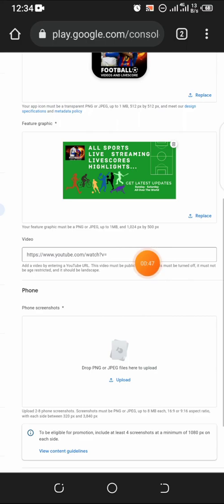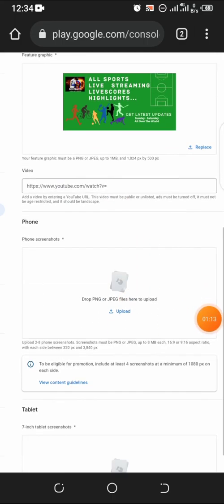If you have any video to describe your app, you can just upload the video on YouTube. After uploading it, make sure that it is unlisted. If you have a YouTube channel, make sure it is unlisted. You can see the instruction here, then paste the link right here. But it's not compulsory, that's why it's not starred, so I'm not going to do any of that.